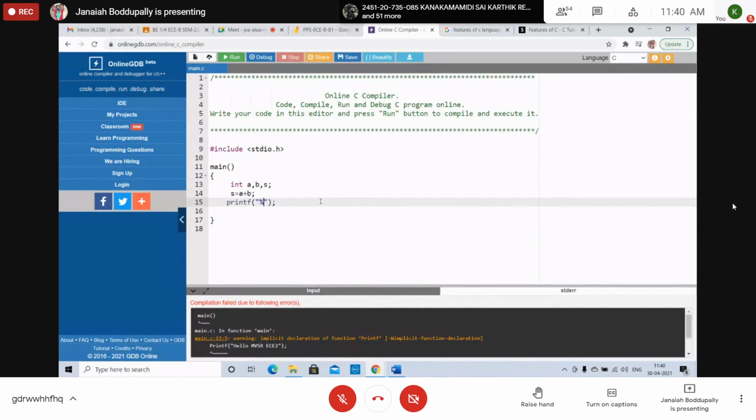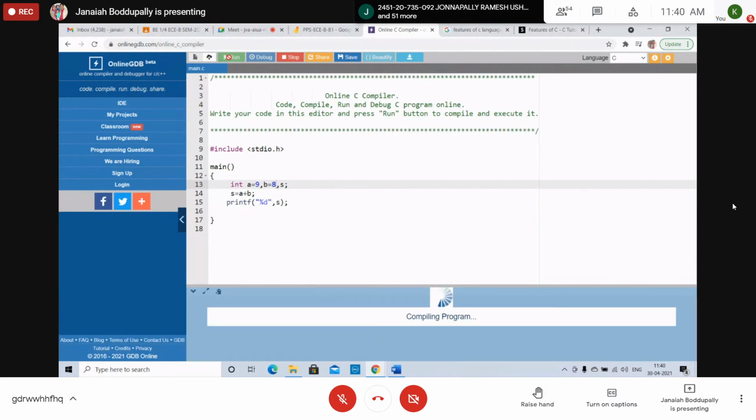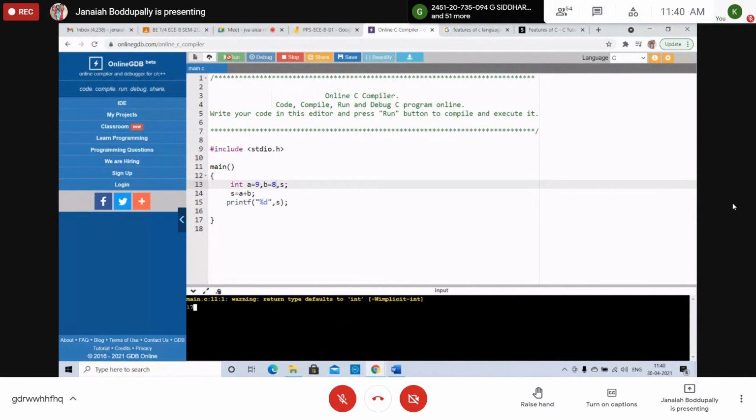For integer type, we use percent D. Percent D is for integer type values. Percent F is for float; I will explain format specifiers. What are we printing? Output S. But you have not given values: A equal to 9, B equal to 8. Integer values are given, S is calculated. What is the output? S equal to 17. A simple program.